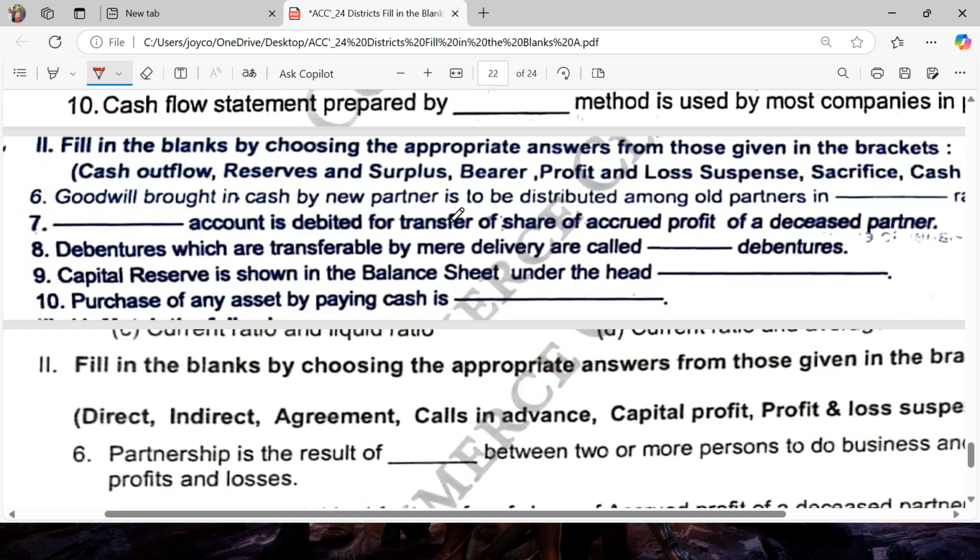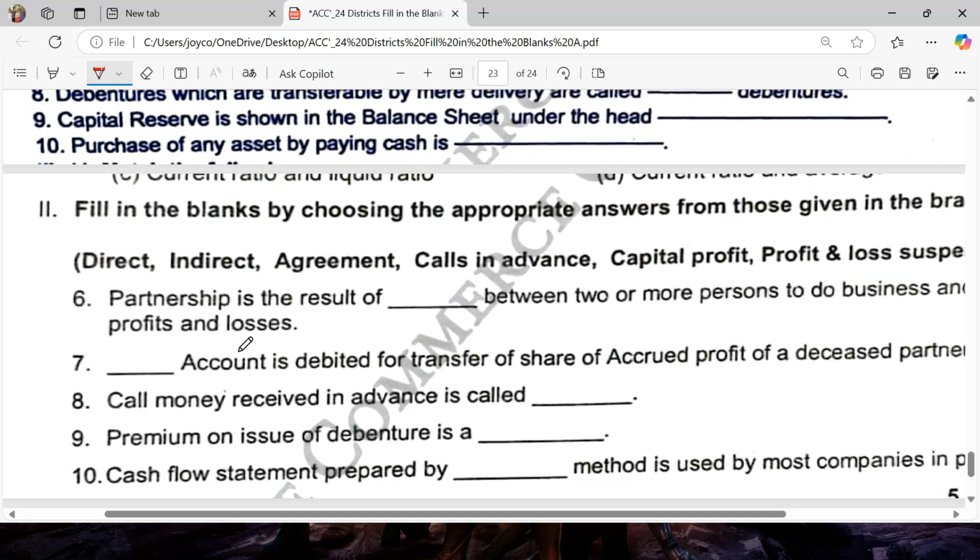Goodwill brought in cash by the new partner is to be distributed among the old partners in sacrifice ratio. Profit and loss suspense account is debited for transfer of share of accrued profit of a deceased partner. Debentures which are transferable by mere delivery are called bearer debentures. Capital reserve is shown in the balance sheet under the head of reserves and surplus. Purchase of any asset by paying cash is a cash outflow.